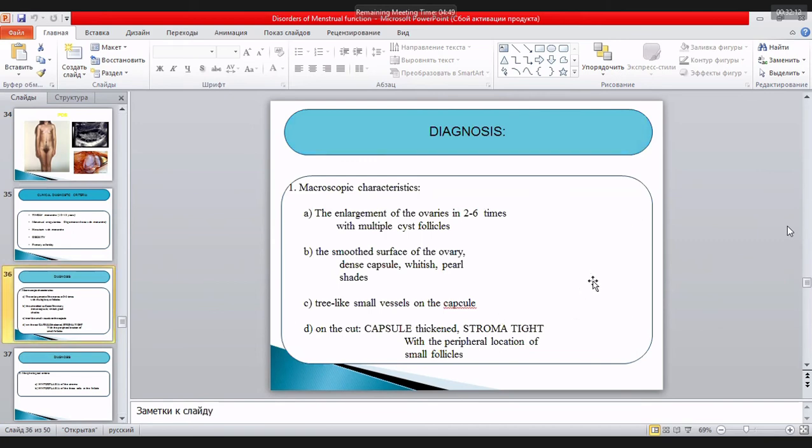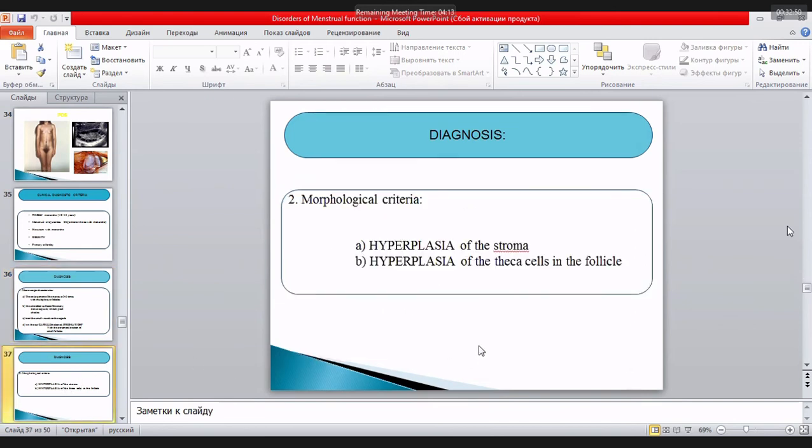If we speak about the macroscopic changes, we have the enlargement of the ovaries up to 6 times and presence of multiple cysts inside the ovary. Usually the surface of the ovary is smooth, with a dense capsule, whitish, with pearl shades. Then tree-like small vessels on the capsula. Capsula is thick. If we cut this capsula, stroma is tight with the peripheral location of the small follicles. You saw this during the ultrasound picture which I showed you.